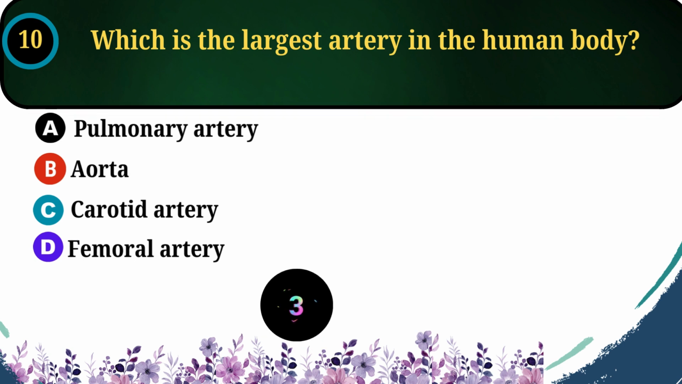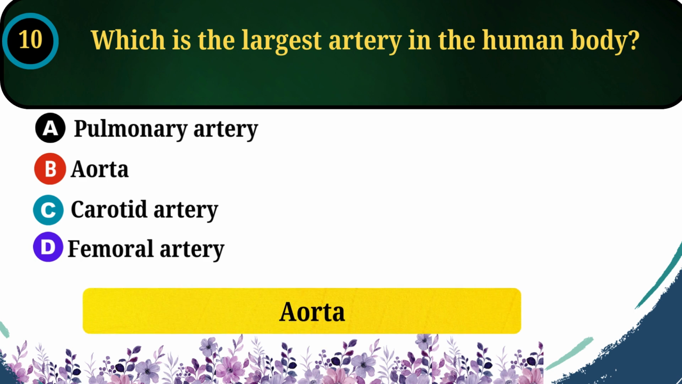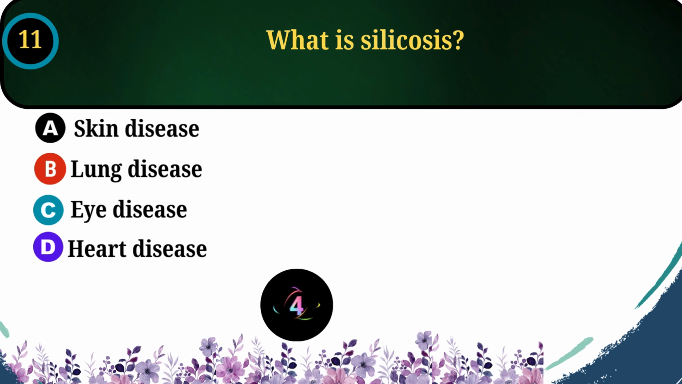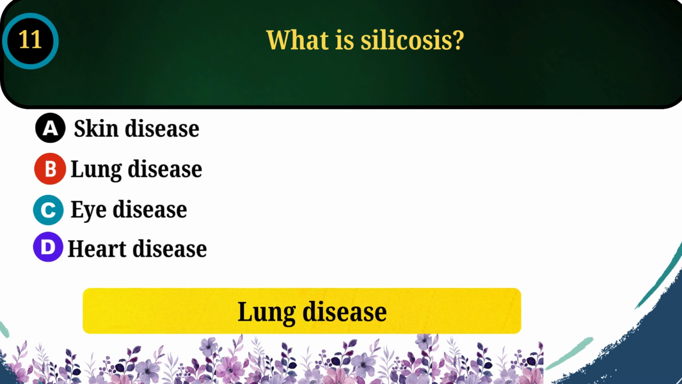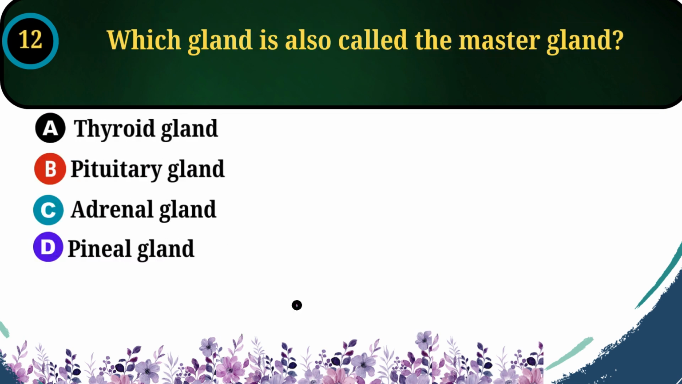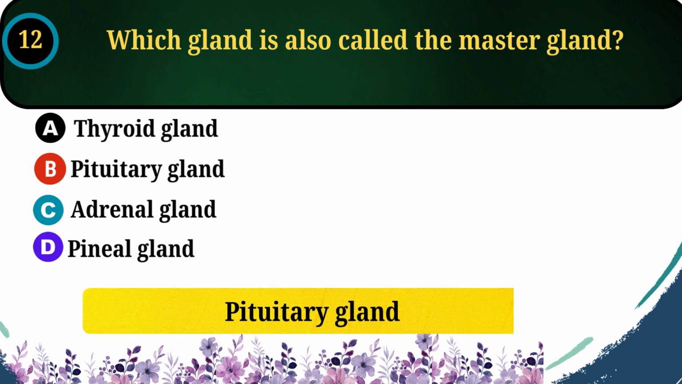10. Which is the largest artery in the human body? Answer. Aorta. 11. What is silicosis? Answer. Lung disease. 12. Which gland is also called the master gland? Answer. Pituitary gland.